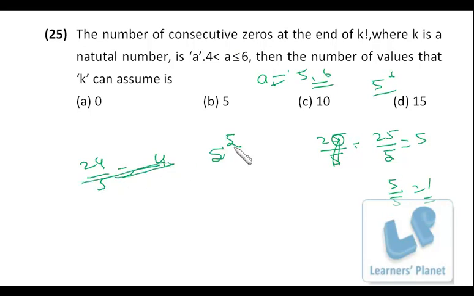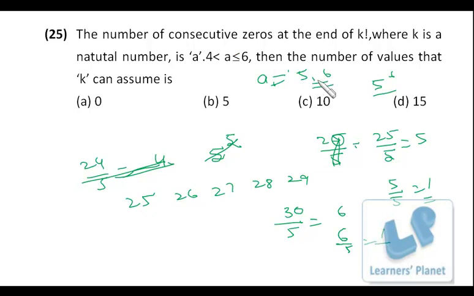So let's see how many factorials will have 5 zeros, or rather 6 zeros at their end, right? So first of all, we have 25, then we have 26, 27, 28, and 29. When we reach 30, we'll be getting 6. 30 by 5 is 6, and 6 by 5 is 1, so 7 zeros. Okay, but we want either 5 zeros or 6 zeros. 5 zeros not possible, so 6 zeros will be possible only in these 5 cases.